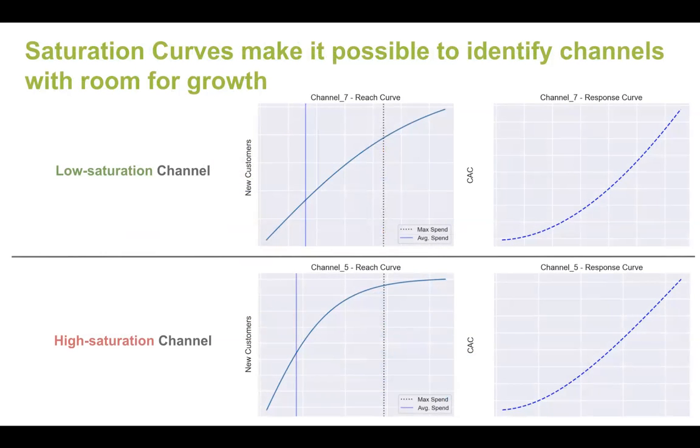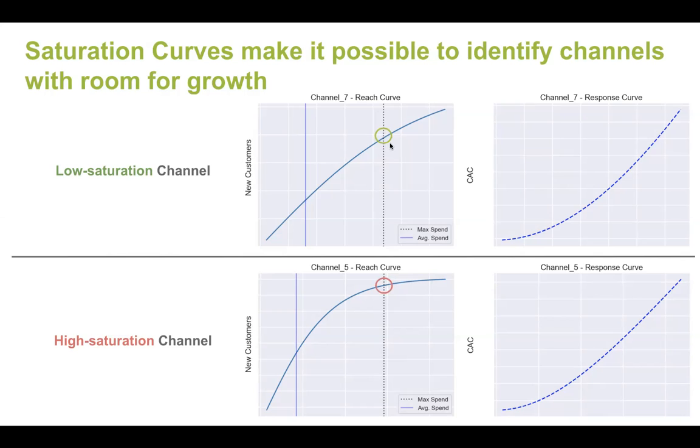So one of the first things we typically do is we look at the saturation curves that we can extract from the model results. At the top here, you see an example of a channel that we would say has low saturation. And this generally tells us that this is a channel that has room to grow. So you can see here at the point of our maximum spend, the reach curve is still pretty linear. So this tells us we could actually spend more than what we have historically, and we would still be within a range of acceptable efficiency.